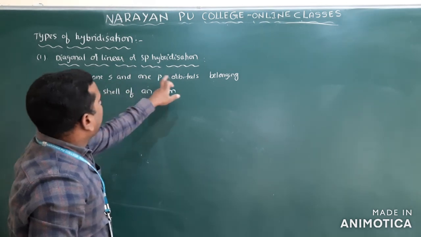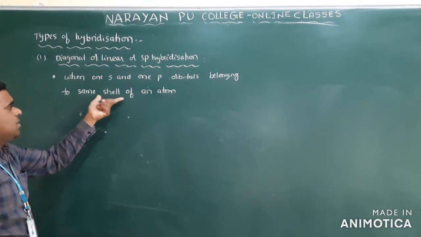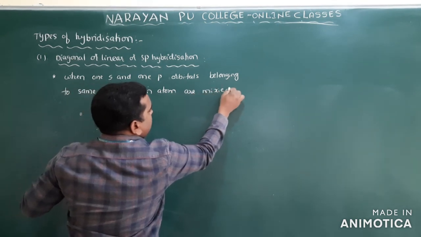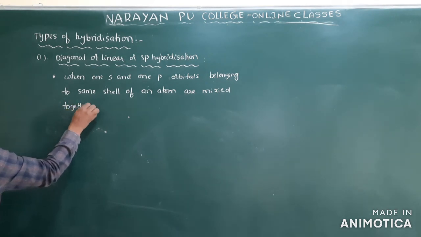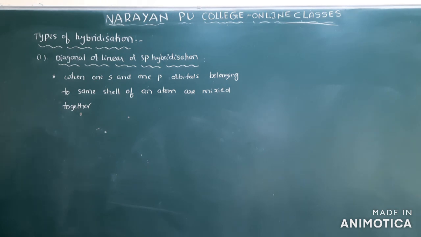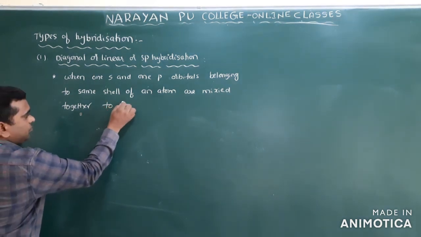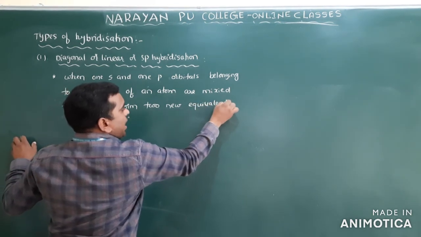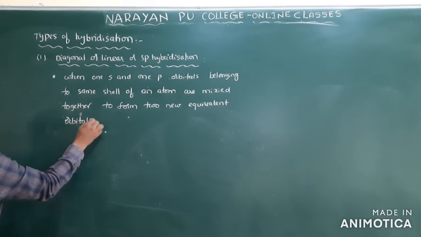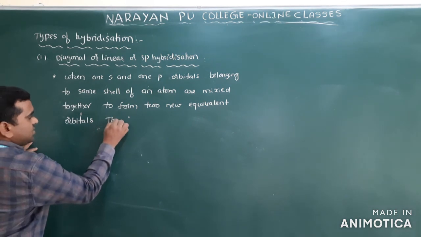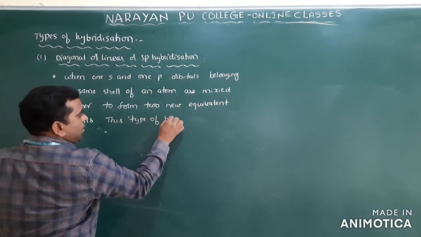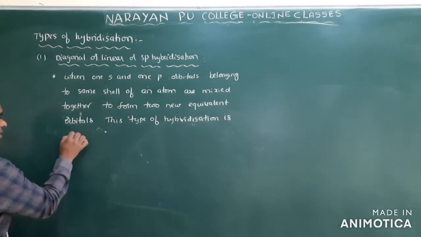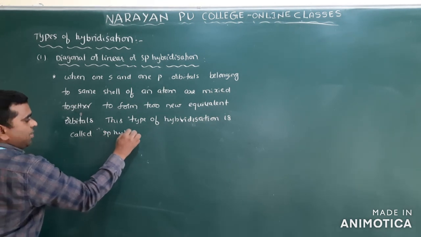Or simply you can say, when one s and one p orbital belonging to the same atom, and same shell means valence shell only, are mixed together to form two new equivalent orbitals, this type of hybridization is called sp hybridization.